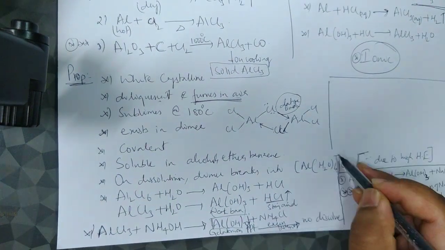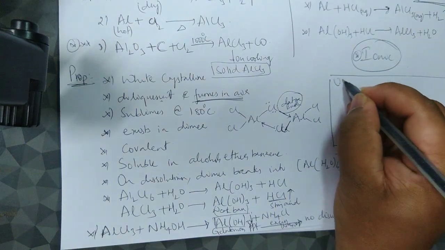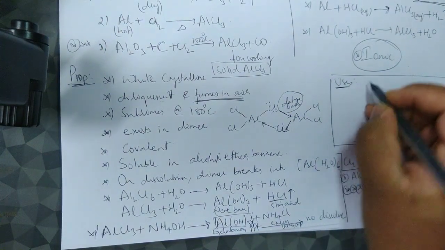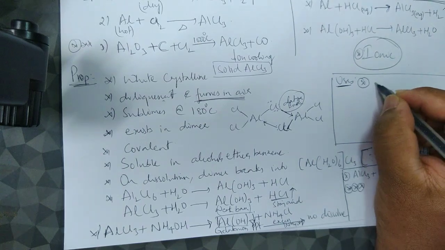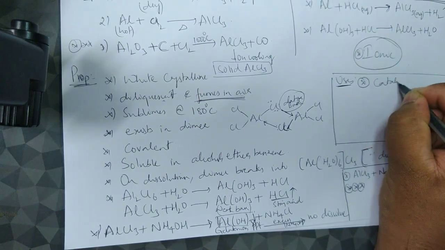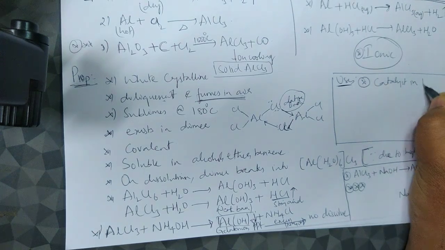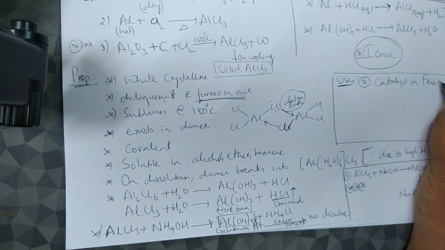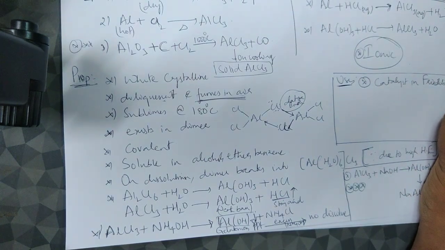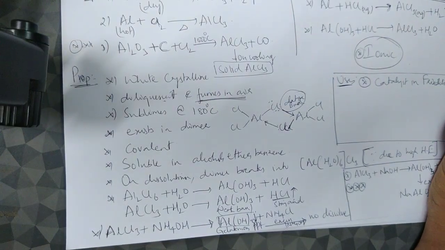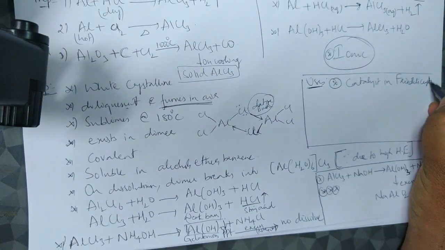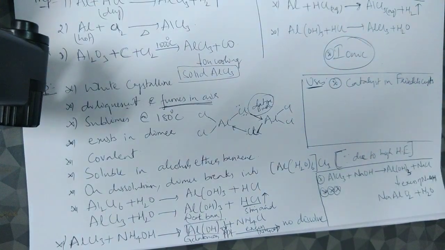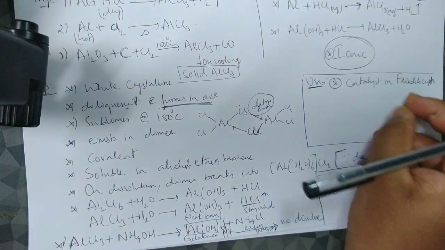Fine. So that is about the preparations and properties. And lastly, let me write the uses here itself. It is one of the very important components and is used as a catalyst in Friedel-Crafts reactions, alkylation and acylation, two important reactions that you will study in organic chemistry.